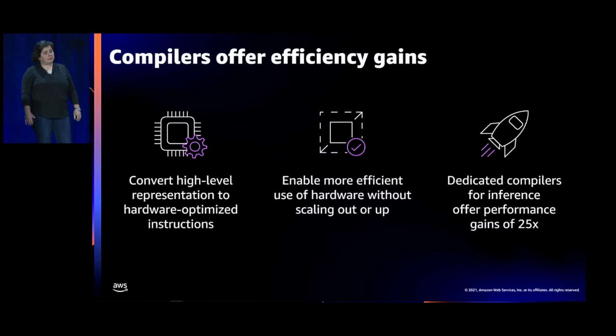With services like SageMaker Neo, which is an inference compiler, customers can increase inference speed by up to 25 times. Hundreds of millions of Alexa devices take advantage of this inference compilation technology to deliver faster machine learning powered answers for customers today.